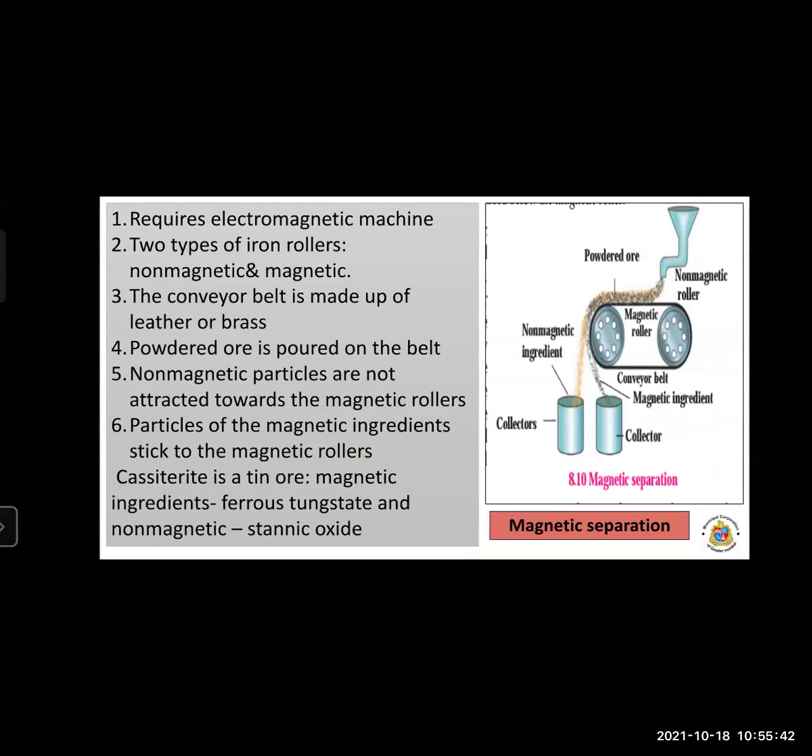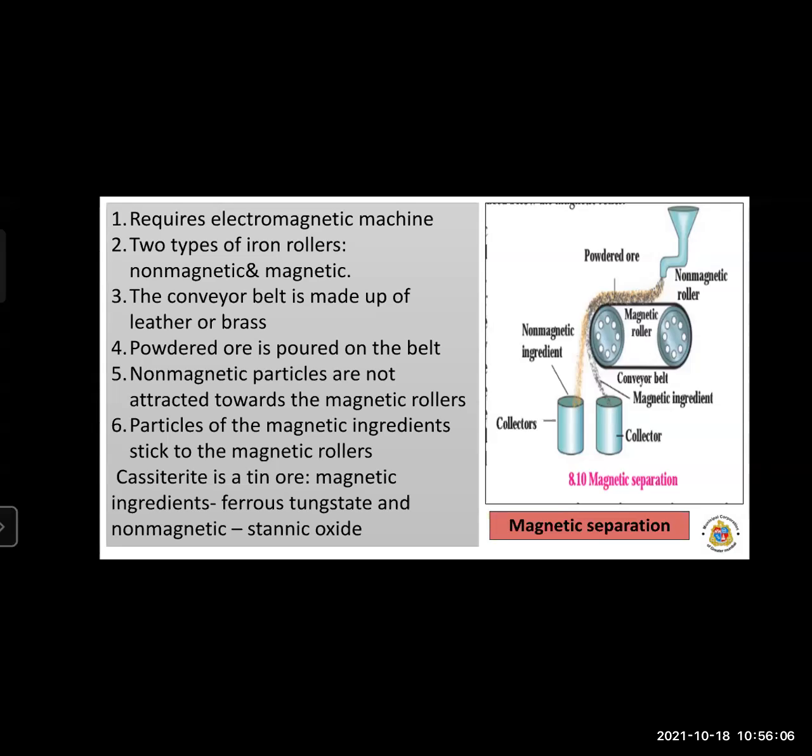Here the question also asks for 2 marks: draw and label the diagram. Okay. Now students, what is meant by the magnetic separation method? This method requires the electromagnetic machine. Now observe the diagram, students. There are two types of rollers.